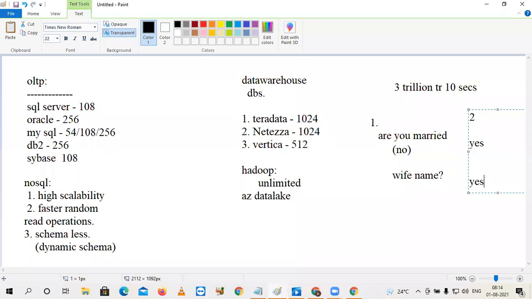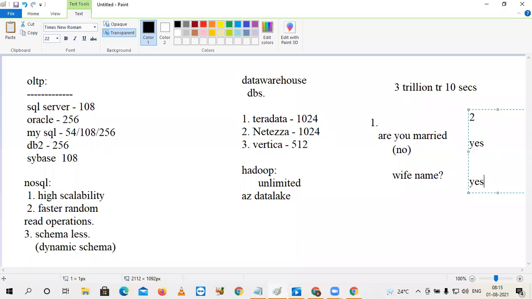Definitely RDBMS is not a good solution for this, because in RDBMS we are storing data into tables. But at the time of creating the table itself, you are fixing some schema, right? You are fixing some structure, right? Within the limits of that structure only, you have to work if it is RDBMS.